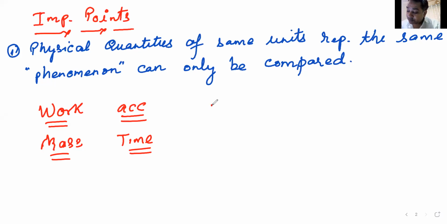Say, for example, if one quantity is velocity, velocity can only be compared with what? Velocity cannot even be compared with speed, Shruti. Speed is a scalar, velocity is a vector. You can't compare them. You cannot compare mass with weight. You cannot compare velocity with acceleration.